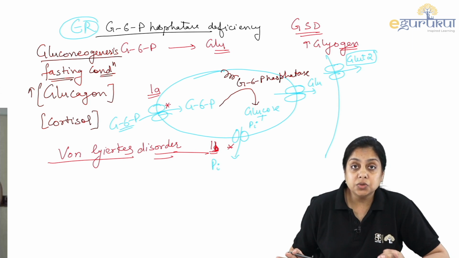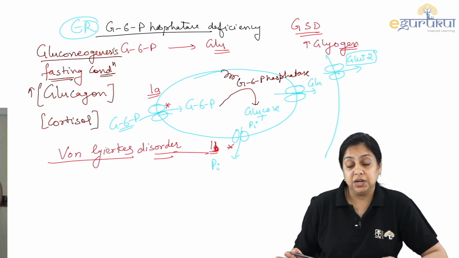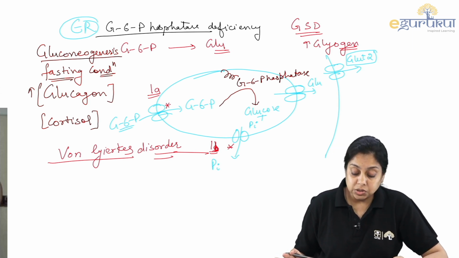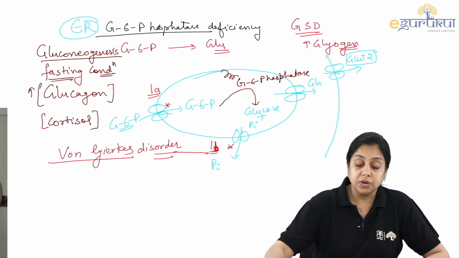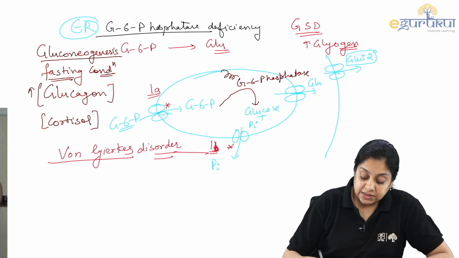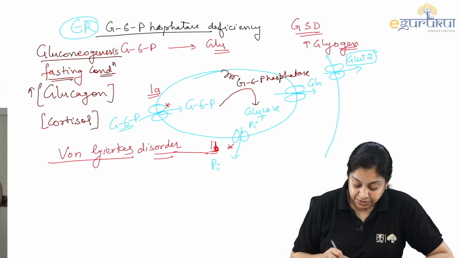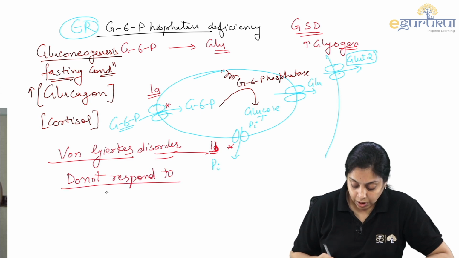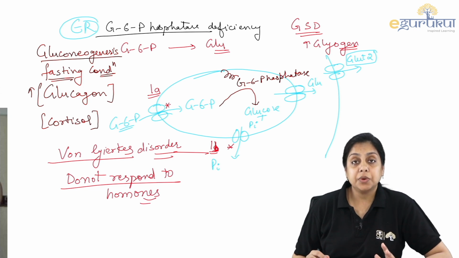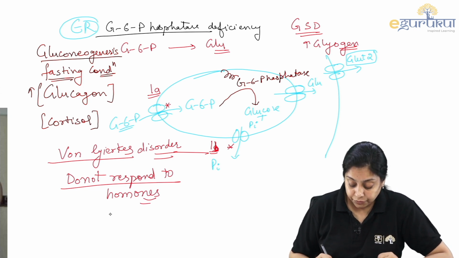So if glucose 6-phosphatase is deficient, is this patient going to respond to glucagon if glucagon is given, right? Since the enzyme is deficient, they do not respond to hormones. So if you see something in the question, a person is suffering from a hypoglycemic condition.